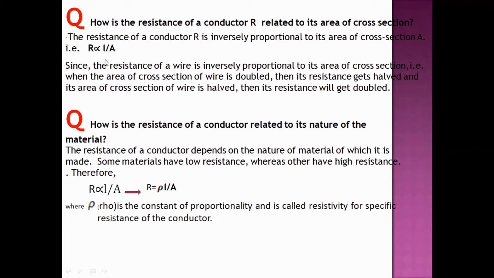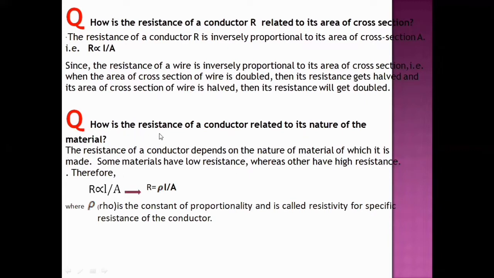Since the resistance of a wire is inversely proportional to its area of cross section, when the area of cross section of the wire is doubled, its resistance gets halved, and when the area is halved, its resistance gets doubled.